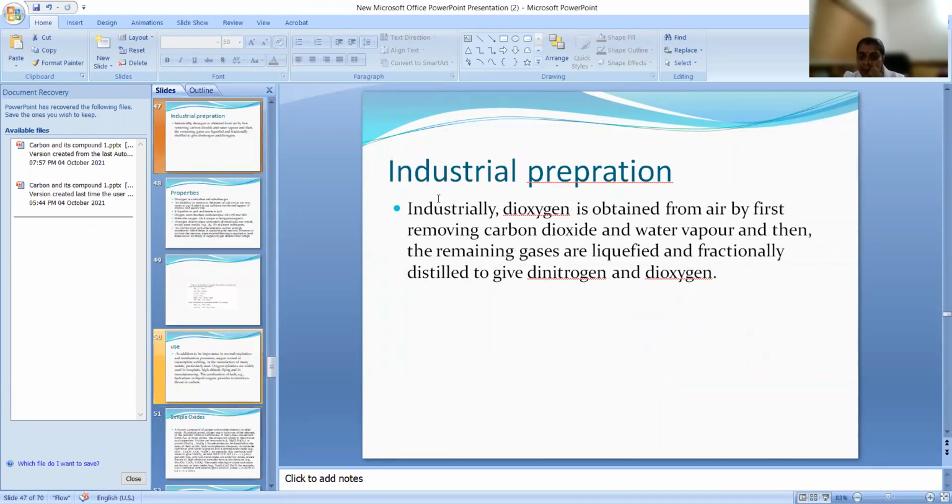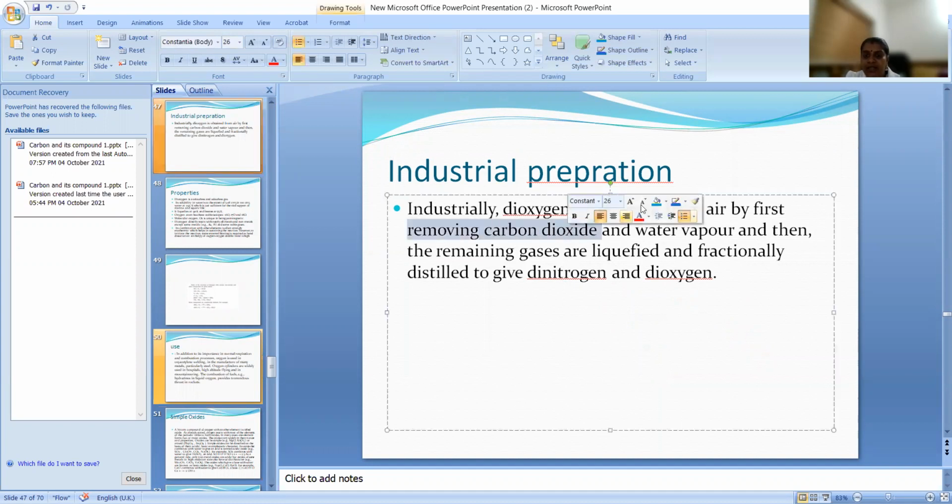And now the industrial preparation of dioxygen. If you take air and liquefy air, what will happen? Carbon dioxide and other constituents present in the air will liquefy, and water vapor. See, industrial dioxygen is obtained from air by first removing carbon dioxide and water vapor by cooling it, and then the remaining gases are liquefied and fractionally distilled. So by fractional distillation of air, we will get dioxygen. Okay.